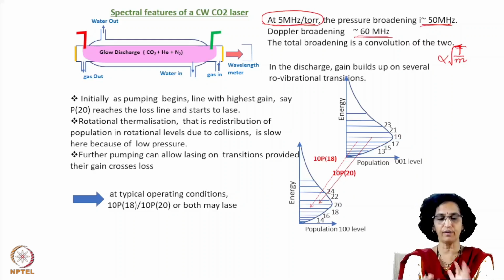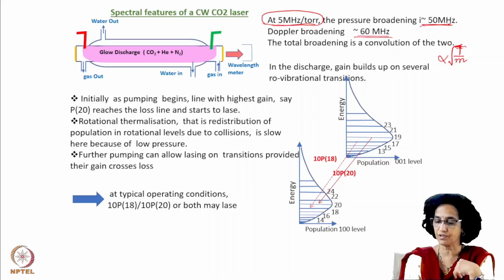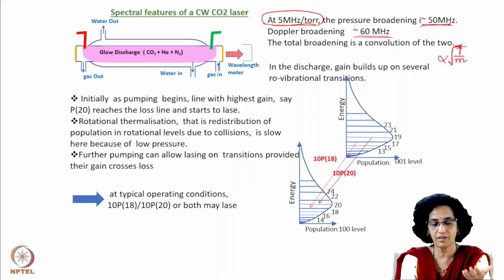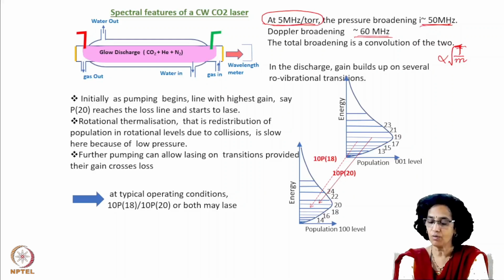So we already had seen that when we create inversion in a CO2 laser, whether it is CW or pulsed, various rotational levels get populated in the lower as well as upper level. We assume that in the lower level, that is 100, for example, the population is very small. Maybe you should not even consider this much.